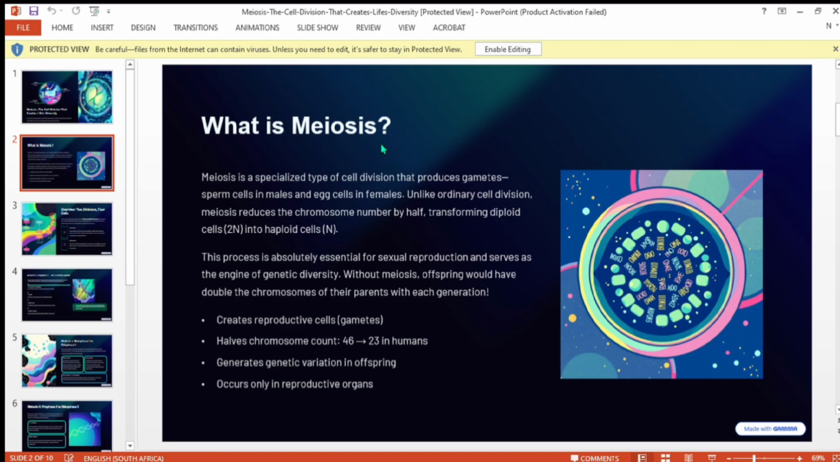What is meiosis? Meiosis is a specialized type of cell division that produces gametes: sperm cells in males and egg cells in females. Unlike ordinary cell division, meiosis reduces the chromosome number by half, transforming diploid cells into haploid cells. Diploid cells means 2. Haploid cells means 1.